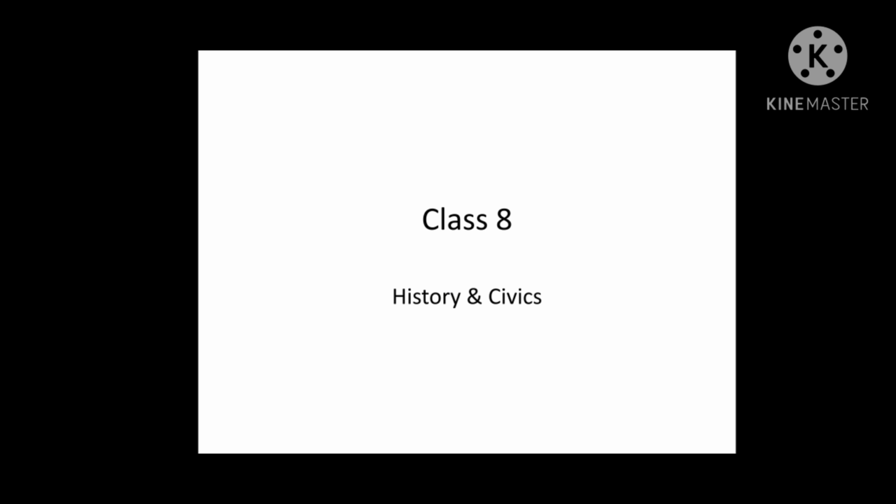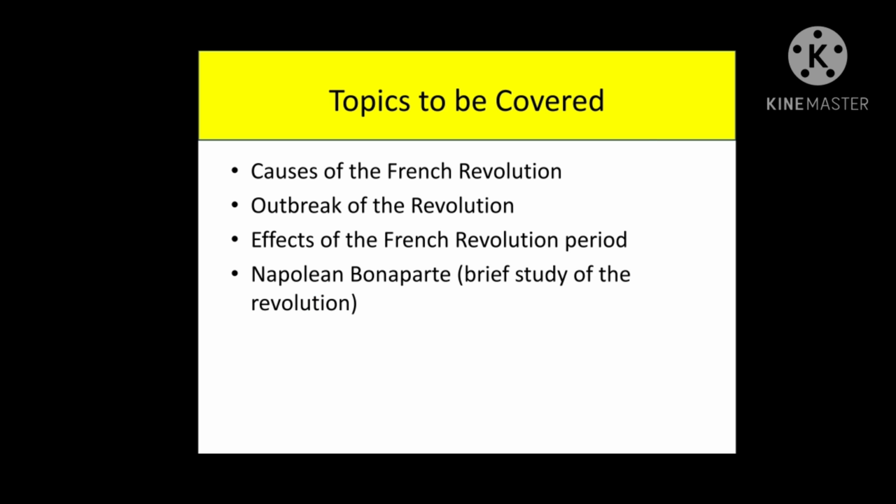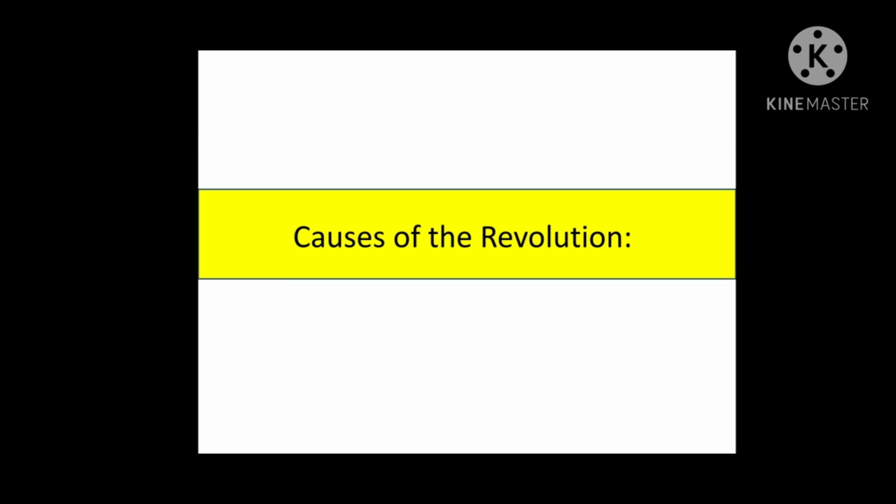Great. Students, today we are going to start with a new chapter and the name of this chapter is the French Revolution. Children, in this chapter we are going to cover the following topics. These are the causes of French Revolution. Number 2, the outbreak of French Revolution. Number 3, impact of French Revolution. Number 4, the post-revolution period. And number 5, about Napoleon Bonaparte. This we will discuss in brief. Right, children? Now let's begin with the causes of French Revolution.